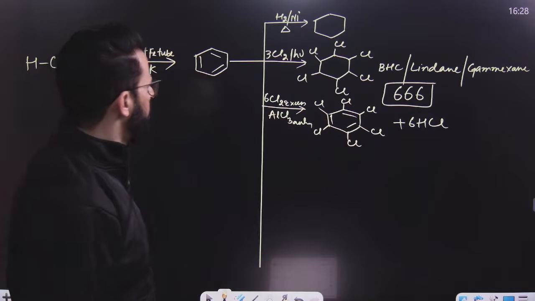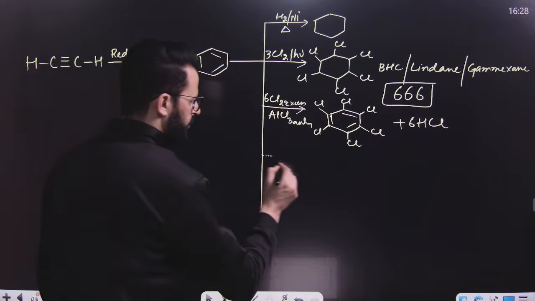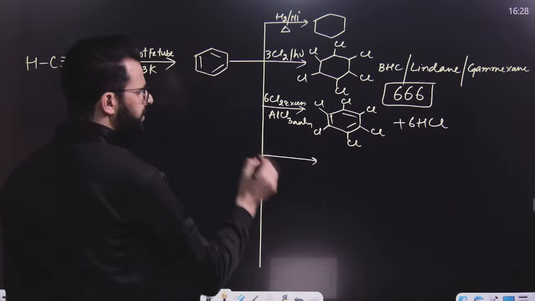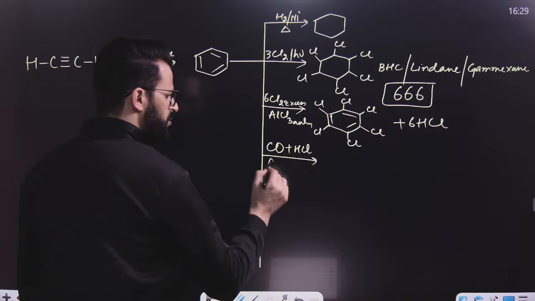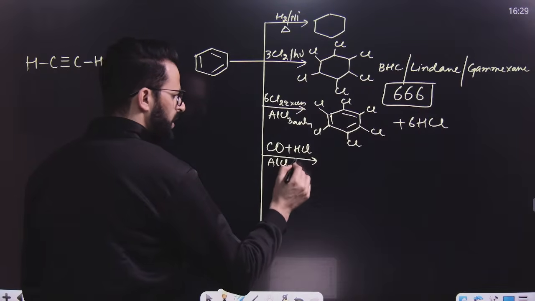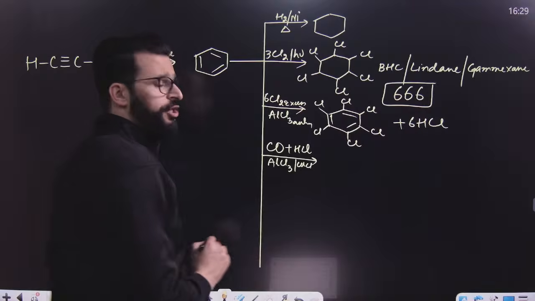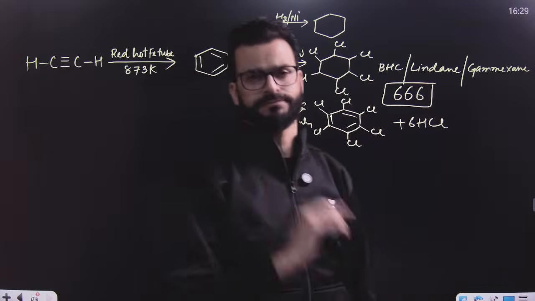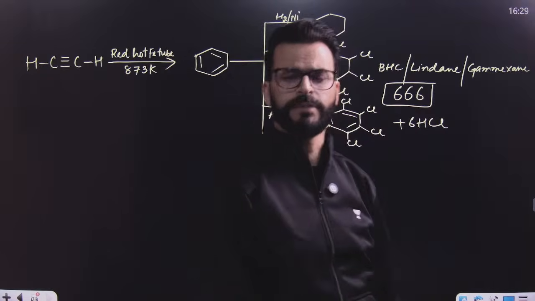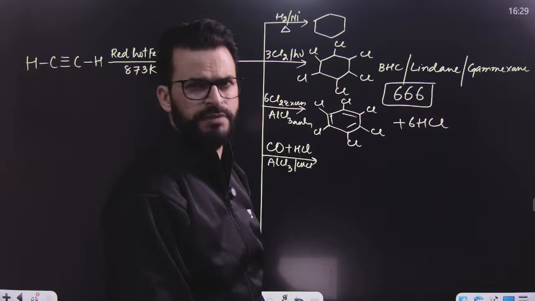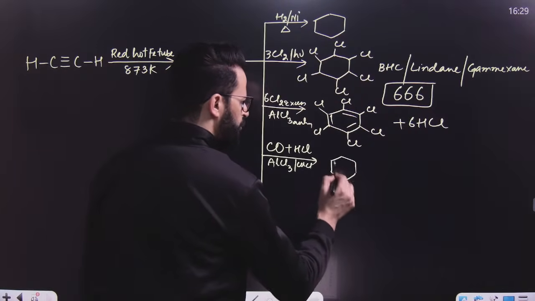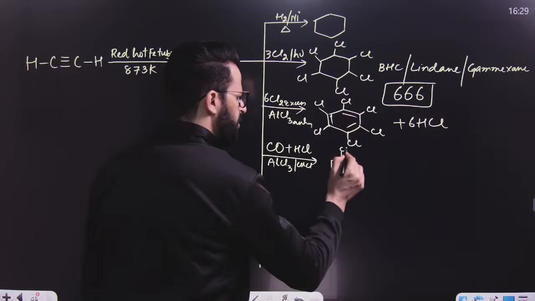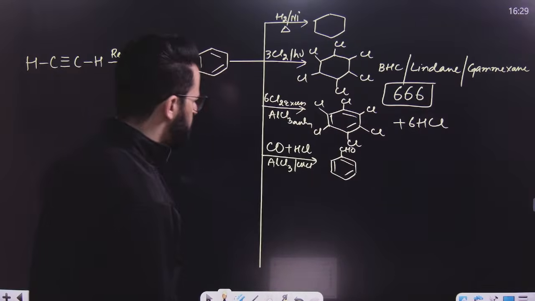Now, have a look, my dear students. If you treat this with CO and HCl in presence of AlCl3 and CuCl, the reaction is known as Gattermann-Koch formylation, Gattermann-Koch reaction, Gattermann-Koch aldehyde synthesis. In a nutshell, a CHO group is introduced in the benzene ring.